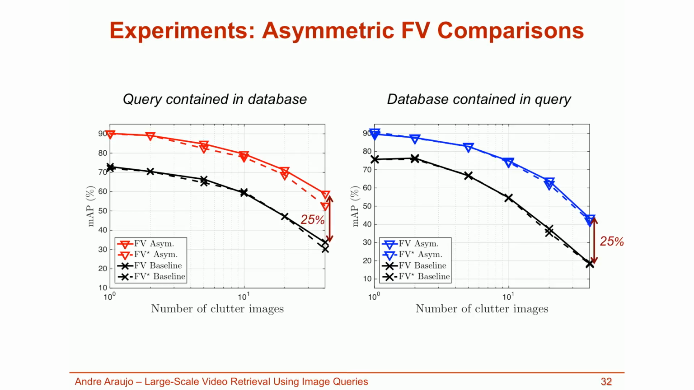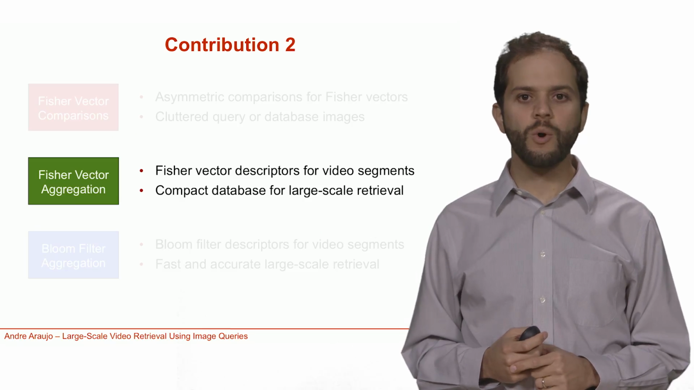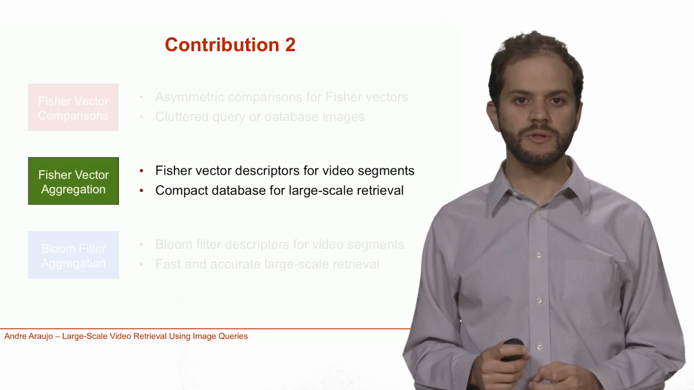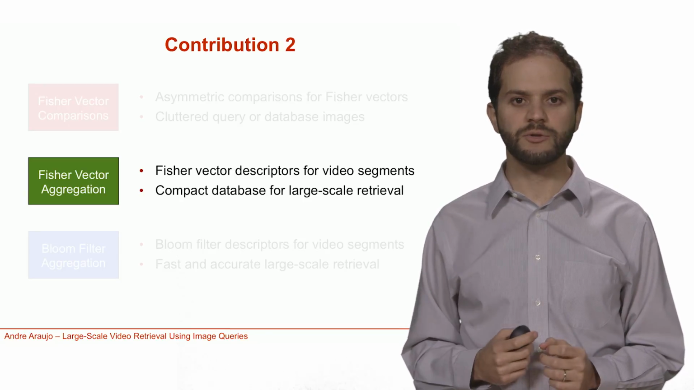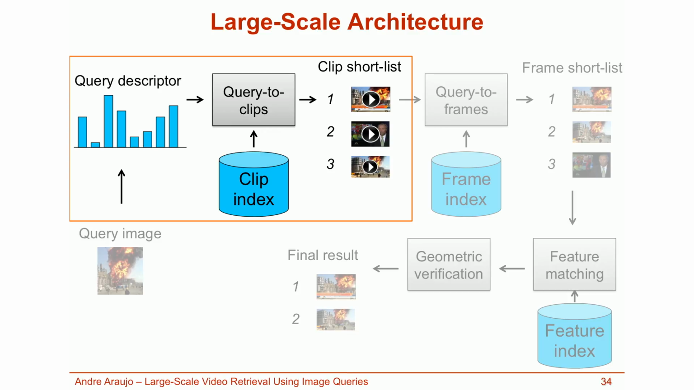The asymmetric schemes outperform the baseline by up to 25% in both cases, so the proposed technique works very well. Next, I'll walk you through my second contribution, temporal aggregation using Fisher vectors. Once again, this is the large-scale architecture of the retrieval system I consider. The main focus of this work is the stage highlighted in this slide.